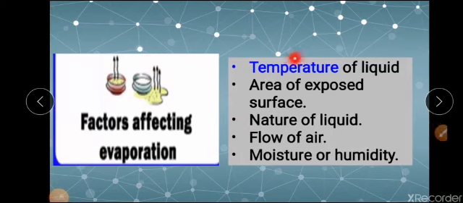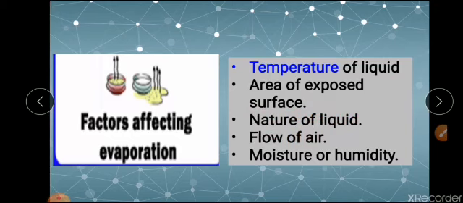Now let us see the factors affecting evaporation. First is the temperature of the liquid. The greater the temperature of the liquid, the greater the rate of evaporation. Second is the area of the exposed surface. If the area of the exposed surface is greater, the rate of evaporation will be greater. The third point is the nature of the liquid. That means it depends on whether the liquid is volatile or non-volatile. If the liquid is volatile, the rate of evaporation will be faster, and if it is non-volatile, the rate of evaporation will be slower.